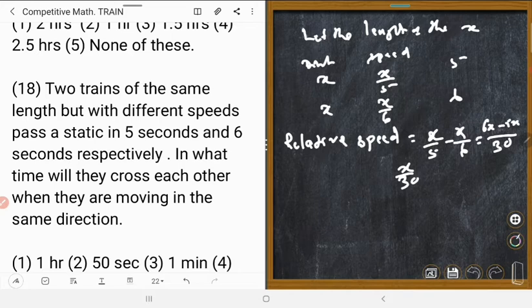So the length of the two trains is x plus x, which is 2x.